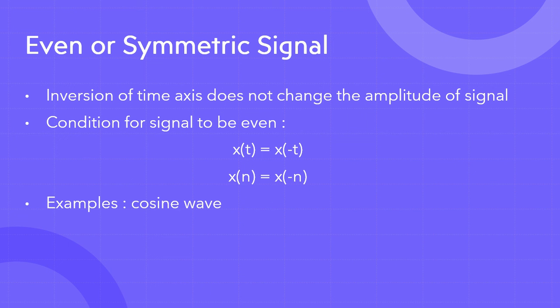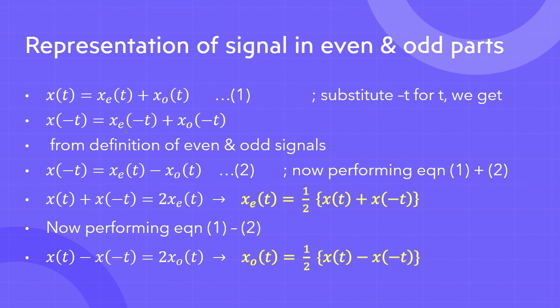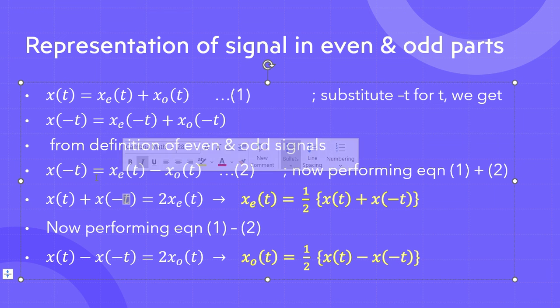If the signal is even, can't I write x of minus t equal to x of t only? So that's what we did from the definition. Here, instead of this minus t, we wrote t.